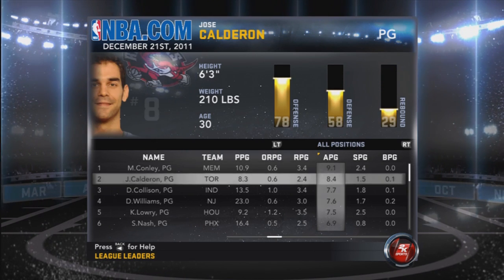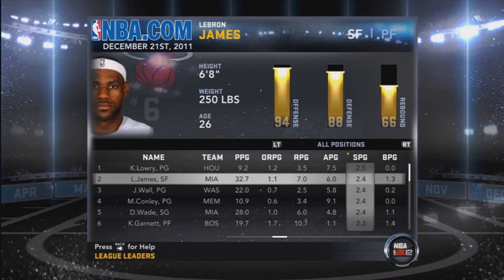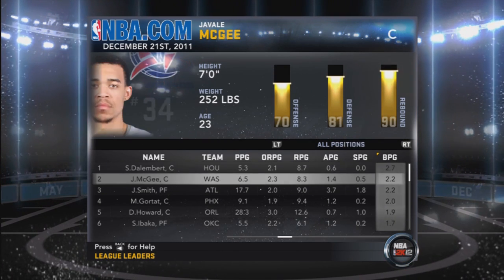Assists per game: Mike Conley. Surprisingly, Chris Paul's not even up there. Steals per game: Kyle Lowry, LeBron James. Samuel Dalembert is first in the league in blocks.